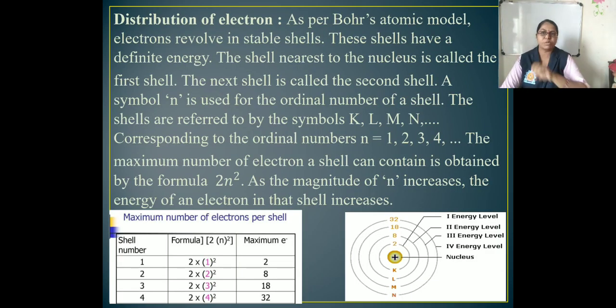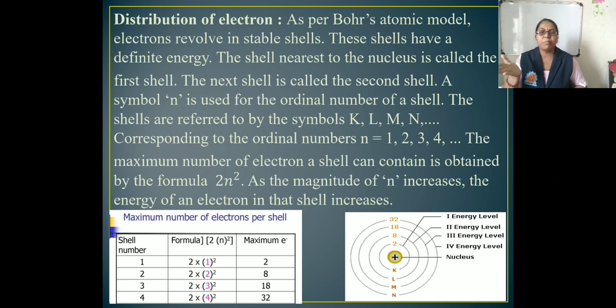Now next is the distribution of electrons. As per Bohr's atomic model, electrons revolve in stable shells. These shells have a definite energy. The shell nearest to the nucleus is called the first shell. Here you can observe in the picture the shells K, L, M, N. The first shell is K, the second is L, then M and N, and their numbers are first, second, third, fourth.